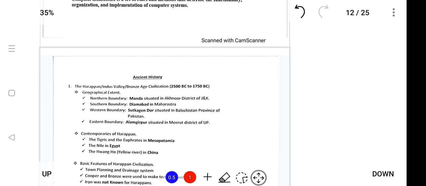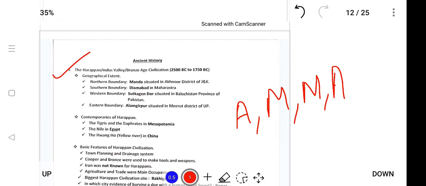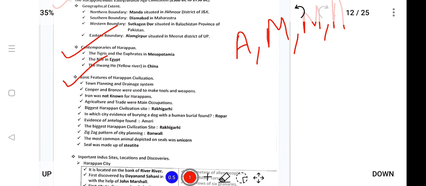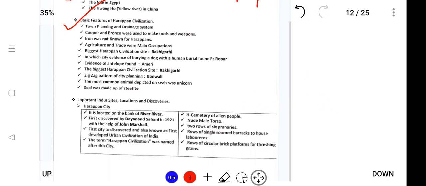Next is ancient history. History will be divided into four parts, that is ancient history, medieval, modern, and art and culture. Ancient history will be provided like this: Harappan civilization, contemporaries of Harappan, basics, features of Harappan civilization. Not paragraph wise but point wise, and this material will only consist of 40 to 50 pages both sides, which will be very concise and to the point.